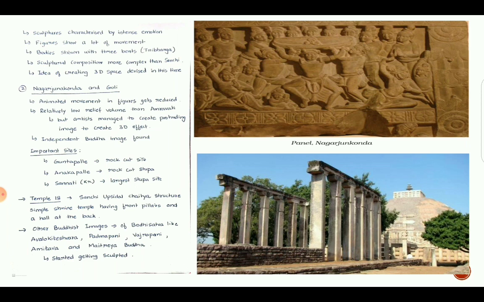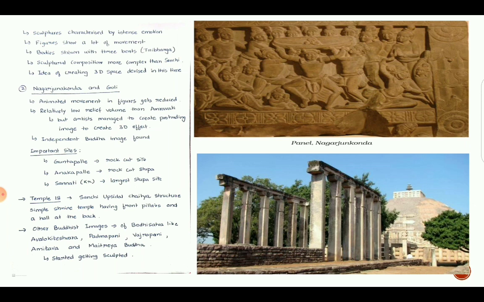In Nagarjun Konda, an independent Buddha image was also found, which is not common in the Amravati school of sculptures. Few important sites of Nagarjun Konda are Guntapalle, where a rock cut site is found, Anakapalle, where a rock cut stupa is found, and Sannati, Karnataka. It is the largest stupa site found till date.